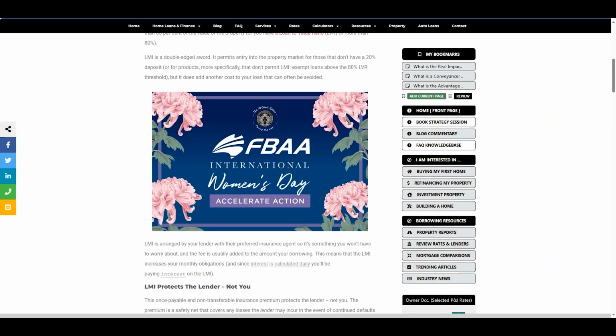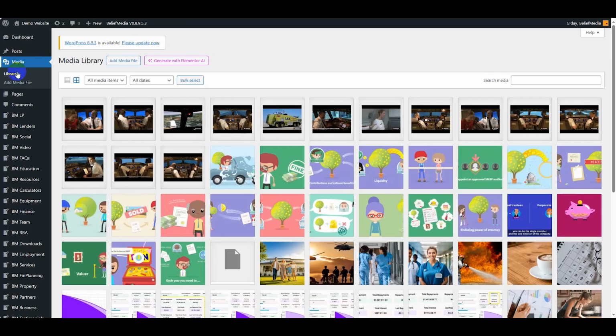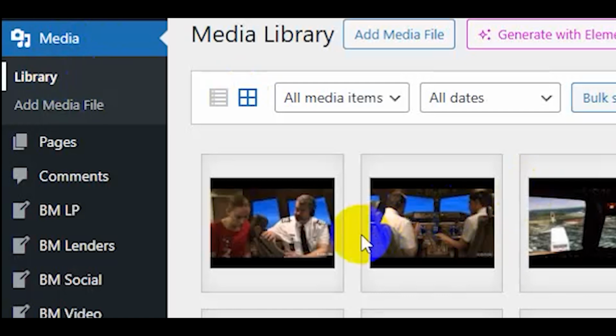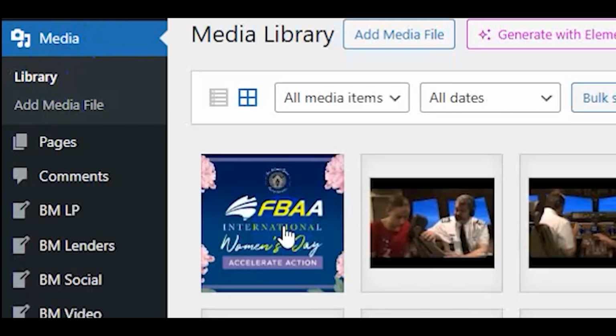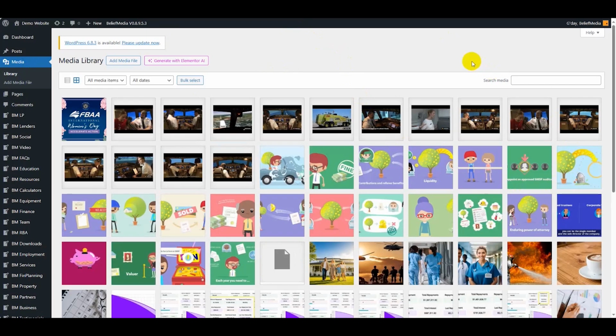So if I go back to the media library here and select library, that image will be in there. Each subsequent request for that image will not in any way touch that remote image on that other website, on the FBAA website. It's all hosted and managed locally now. So it's just an alternate way of doing things.